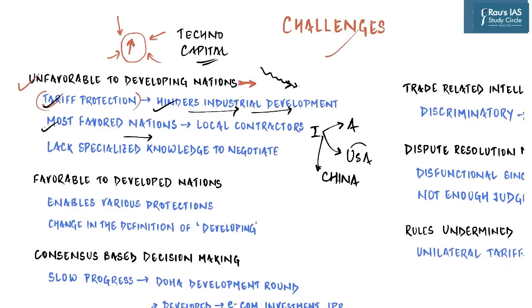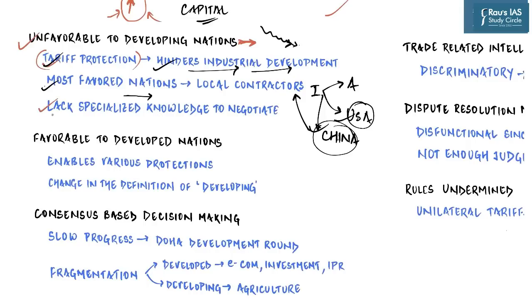And that is a problem because companies from USA and China are pretty strong, right? Negotiating at WTO or any of its meetings requires a very high level of specialized and technical knowledge of not just the law but also the nuances of trade and economy, which developing countries generally do not have. And since they do not have the kind of human resources that can negotiate on their behalf, more often than not the agreements, especially for African countries, are designed against them.